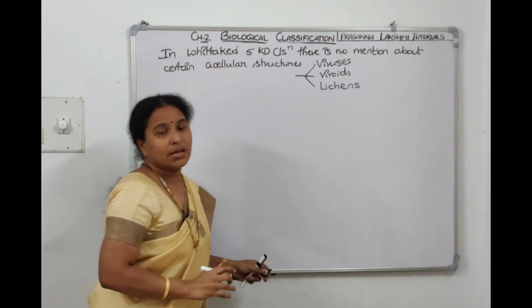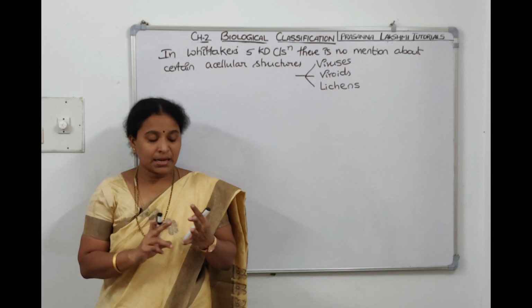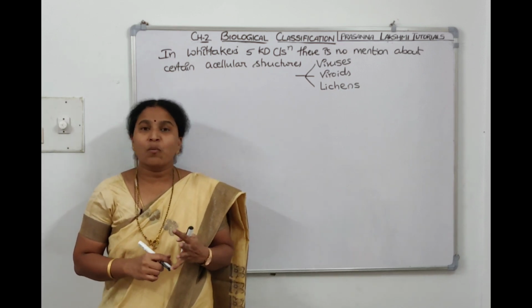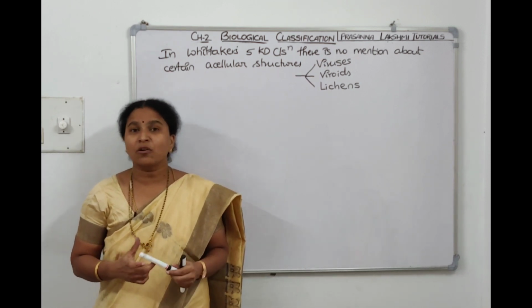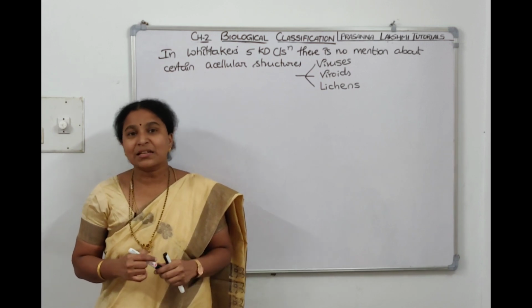Lichens are associations. They have prokaryotic and eukaryotic organisms within. So lichens are associations he couldn't find a place to keep. And viruses and viroids are acellular organisms. So that also he couldn't find any place to keep. So that's why he couldn't keep them. Now let us discuss viruses.